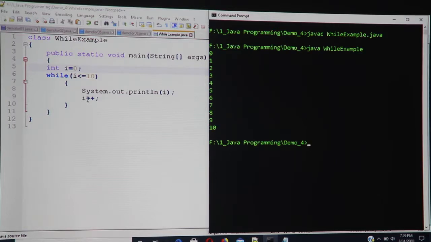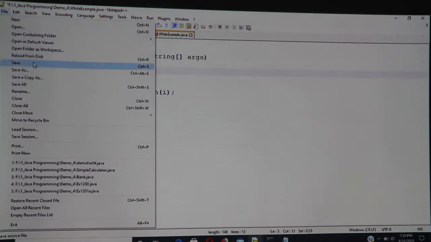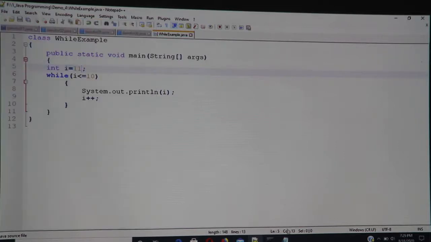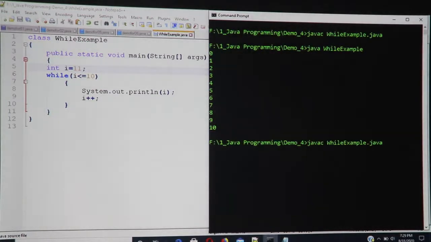Now suppose my value of i here is initialized to 11. What will happen? You guessed it right, nothing would happen, because my condition would fail in the first round itself, and my execution will never go into the while loop. So ideally in this case nothing would get printed. I'm just showing you, and look, nothing got printed.